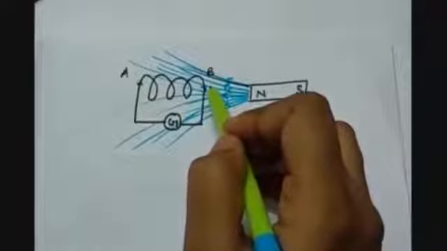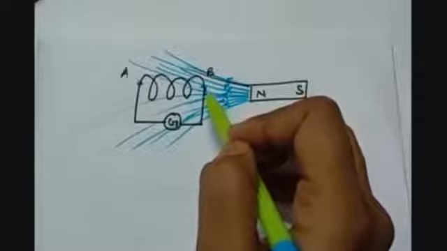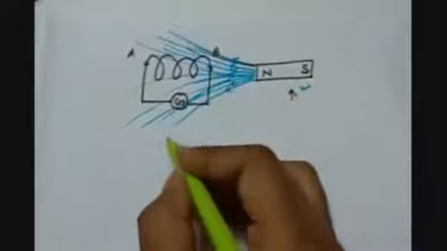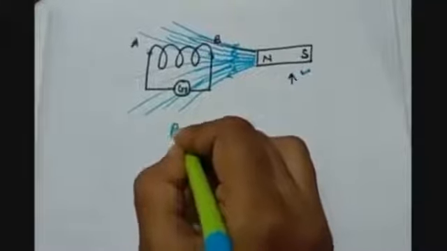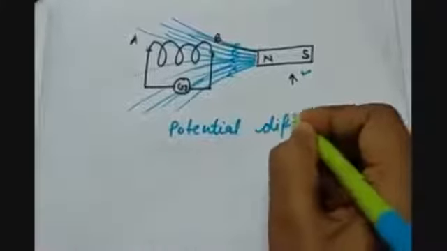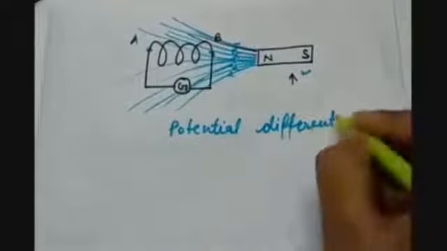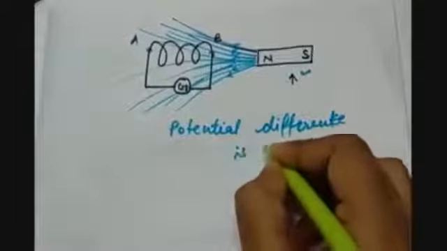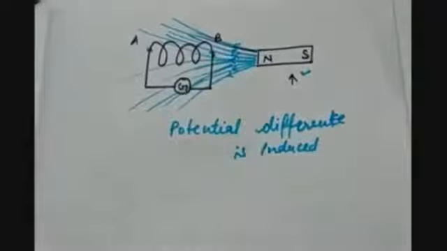So at the two ends of the coil, we are having different magnetic fields, that produces, or you can say, a potential difference is induced in the ends of the coil.